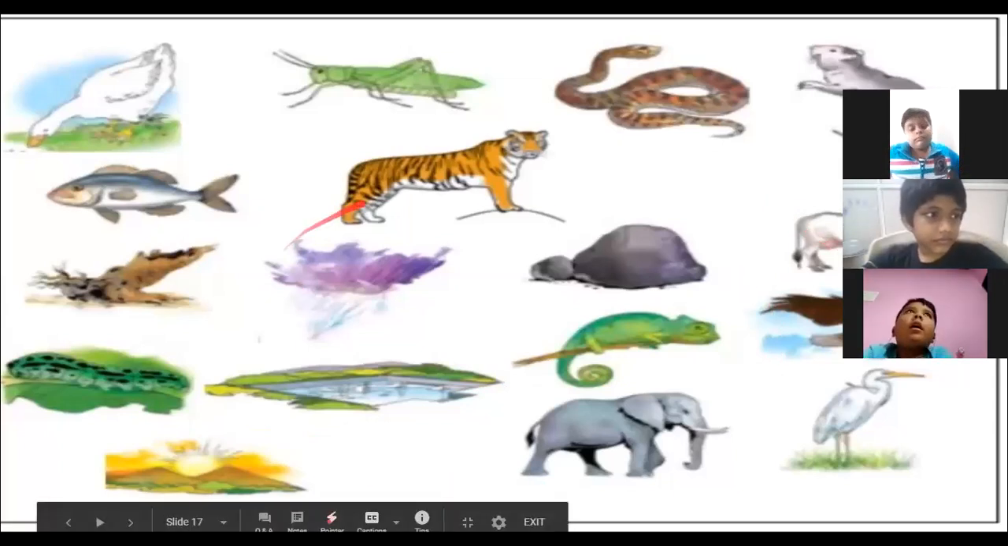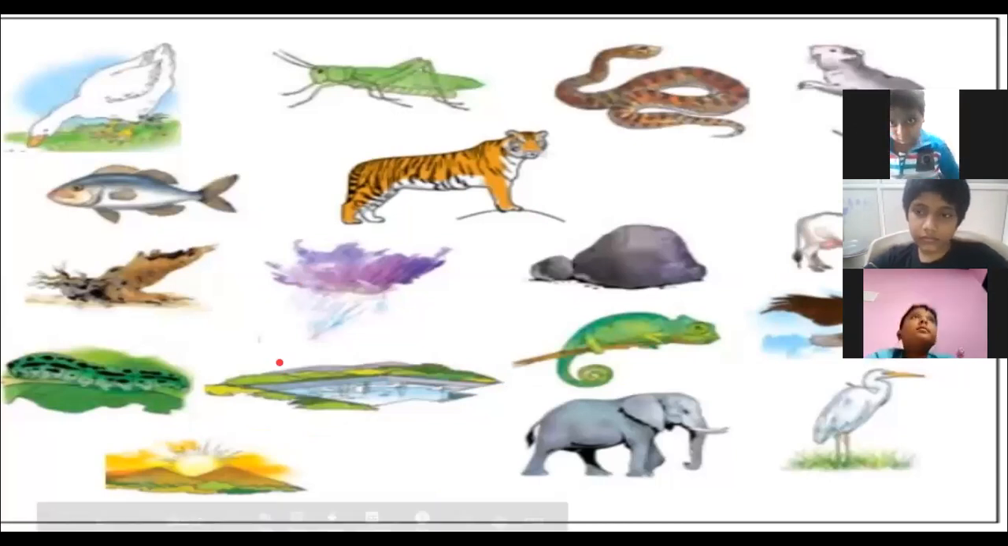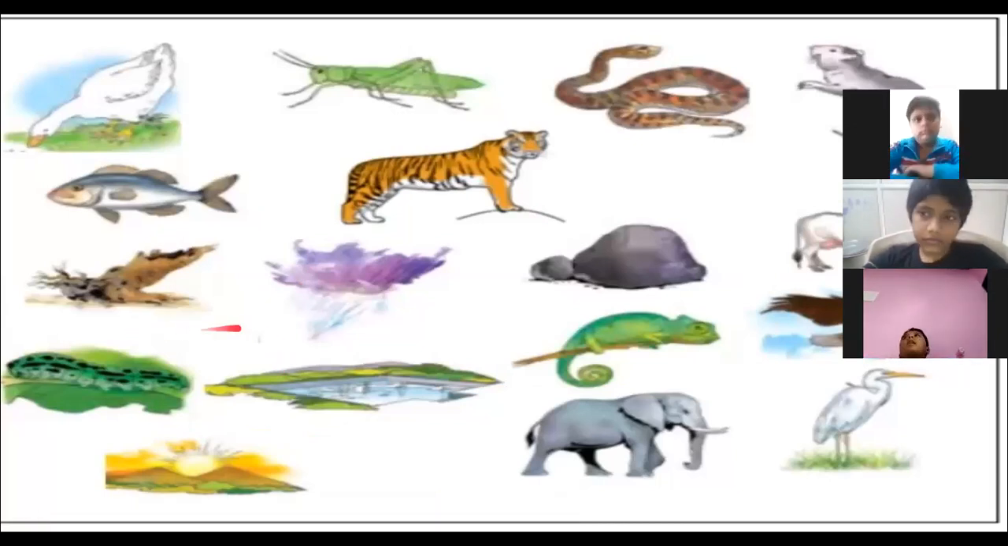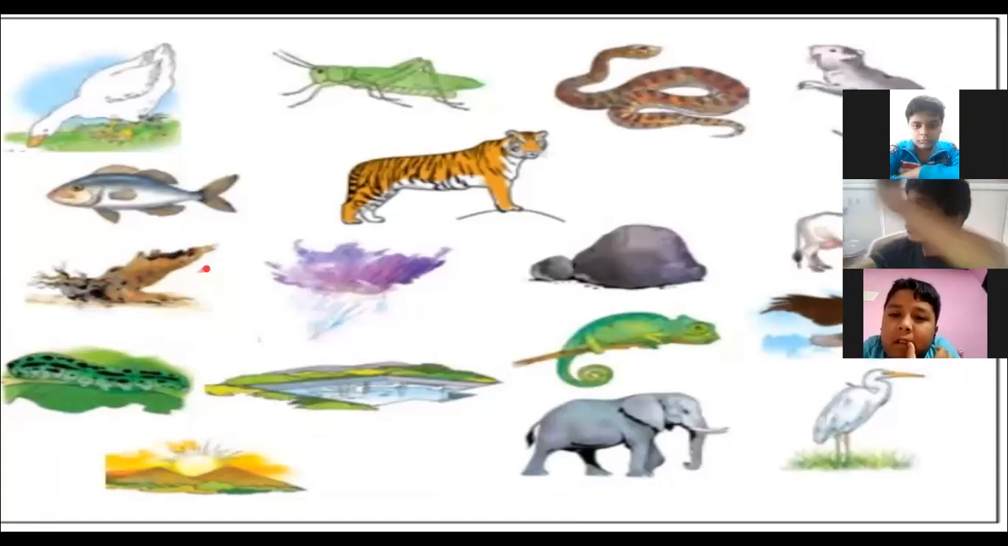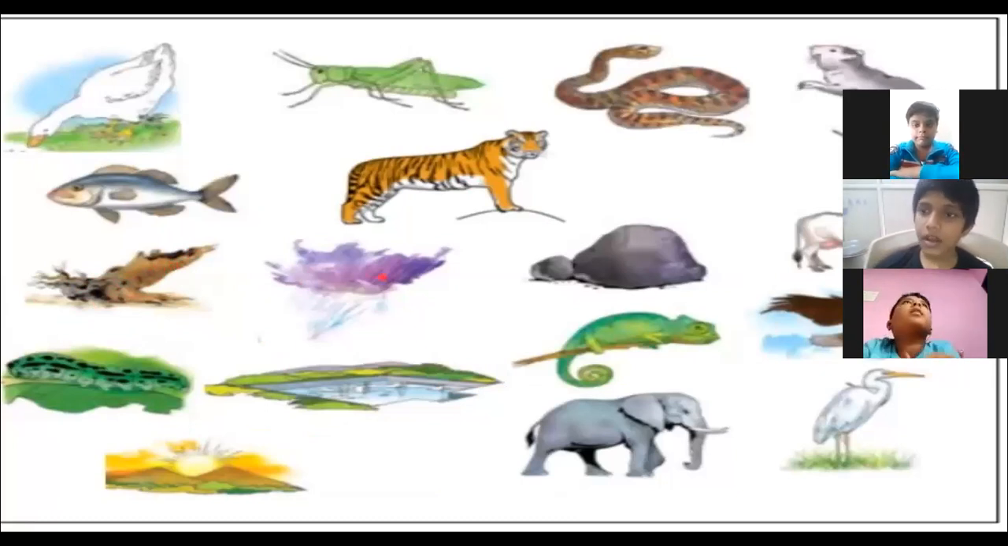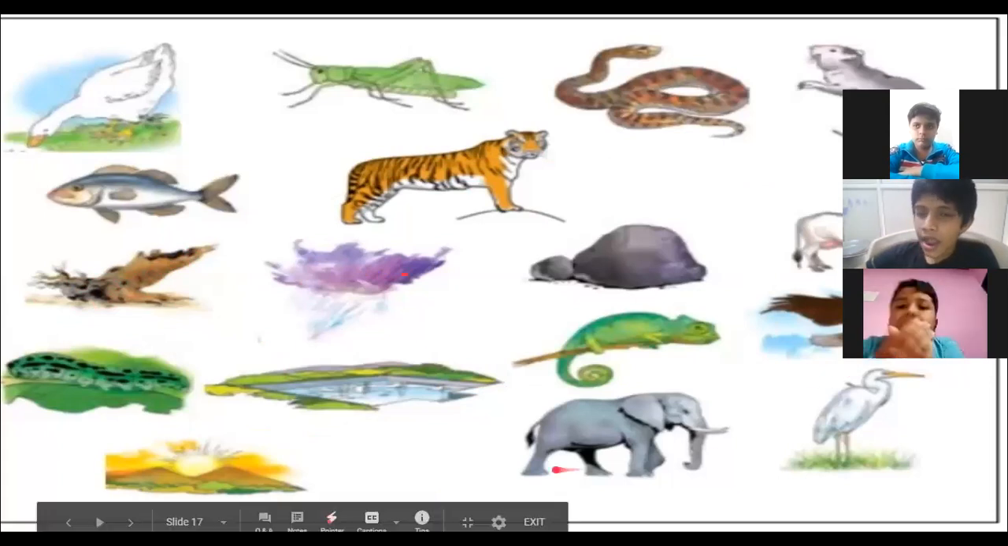But they are dependent on each other. Now, how are they dependent on each other? Look at this picture. This picture is of a tree trunk. The tree is growing, but there are some insects which are feeding on the tree. The food of the insect is the tree, and the shelter is the tree trunk. This is how all living things are dependent on each other. Again, I'll give you one more example.